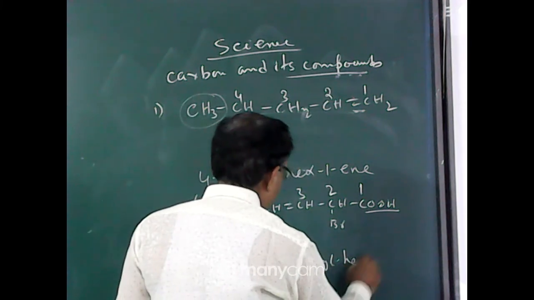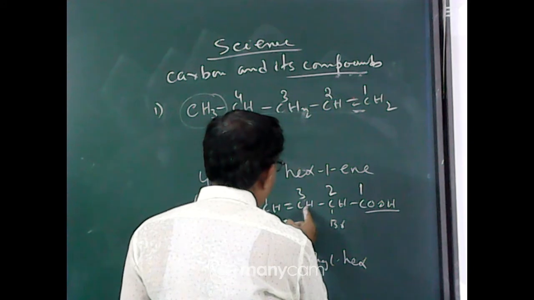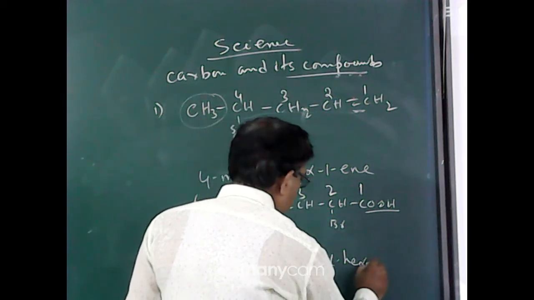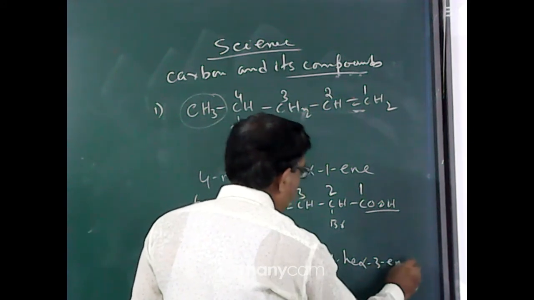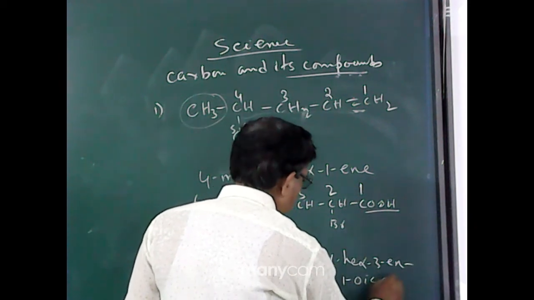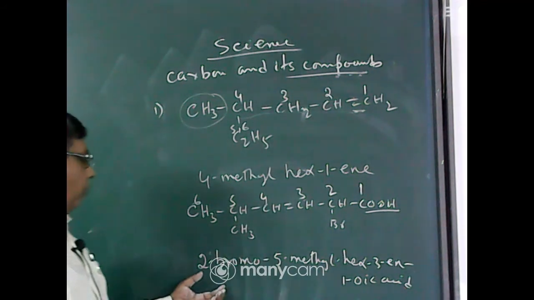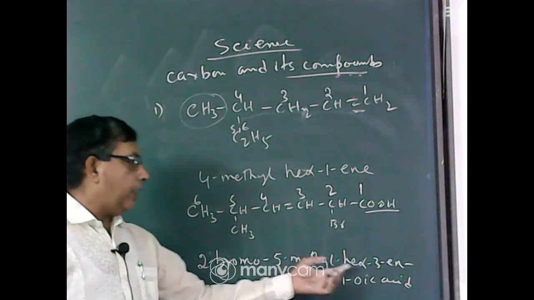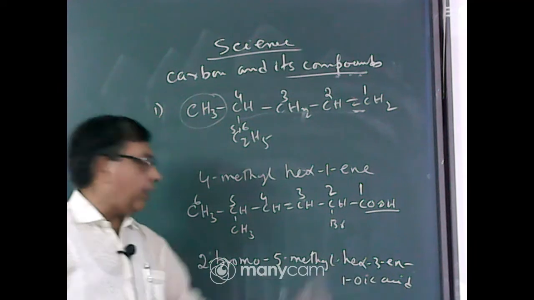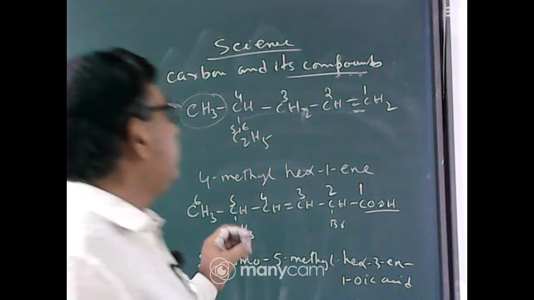Hex. Carbon number 3 has the double bond, not 4, because the double bond starts at carbon number 3. So hex-3-en-1-oic acid. COOH means oic acid. So the name of this compound will be 3-bromo-5-methylhex-3-en-1-oic acid. Hello student, any problem?